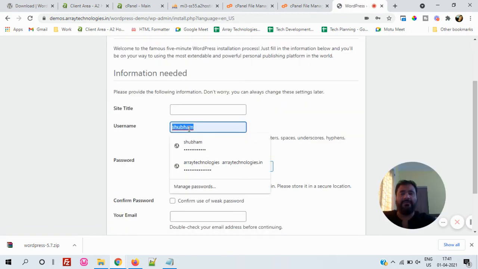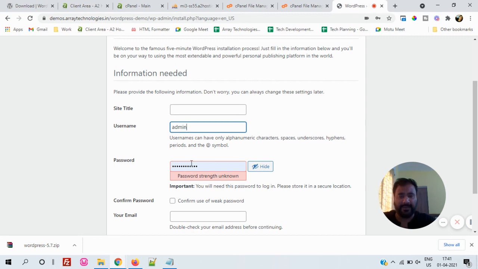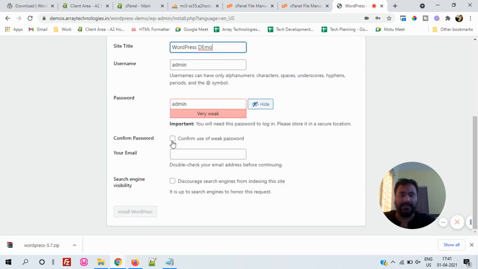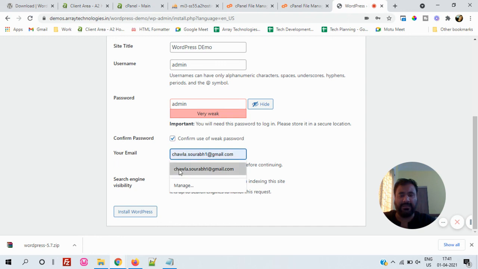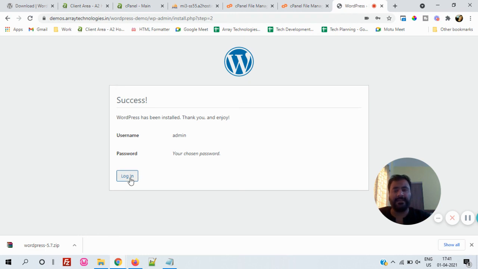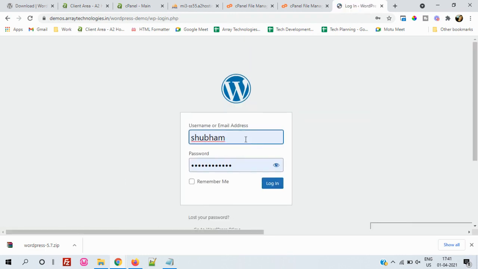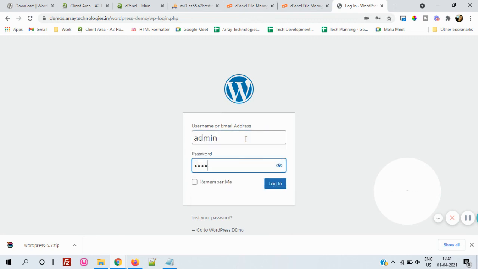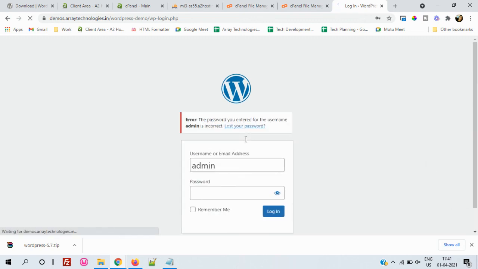Now I will use the simple username admin, and the password admin. I will use the title WordPress demo. That's it, and confirm the weak password. Email address, discourage search engines. Install WordPress. That's it, guys. Everything is done. Once you click on Login, it will log in to WordPress. You can simply log in with the admin that we have used, and that's it. You will log into WordPress.